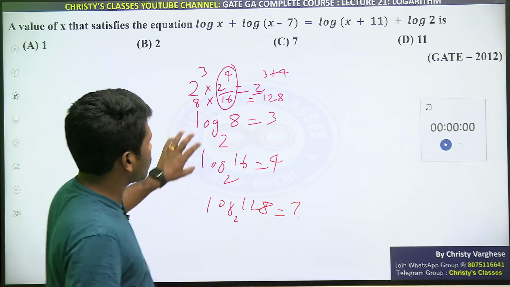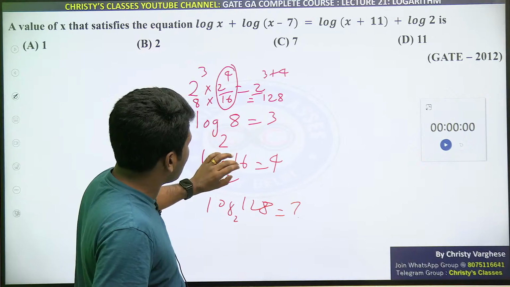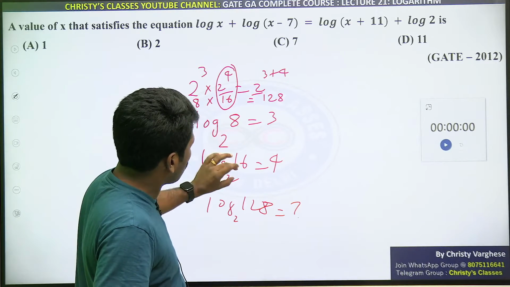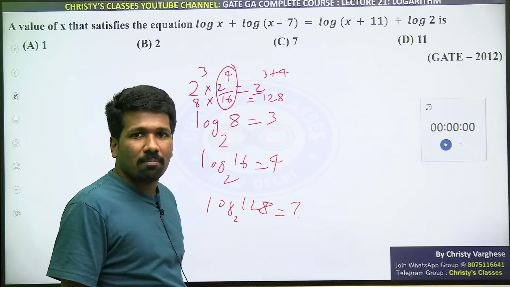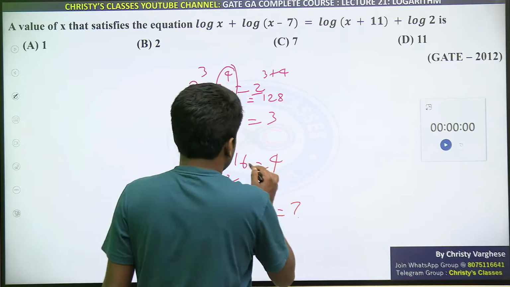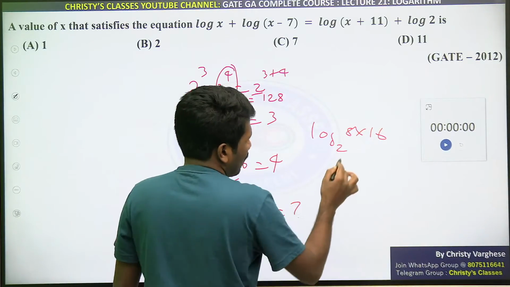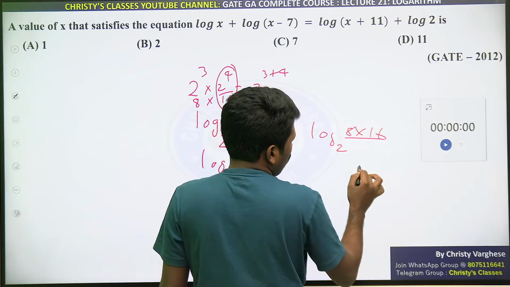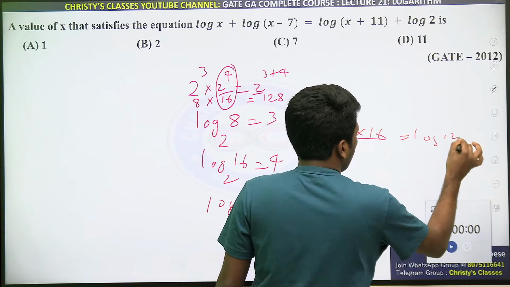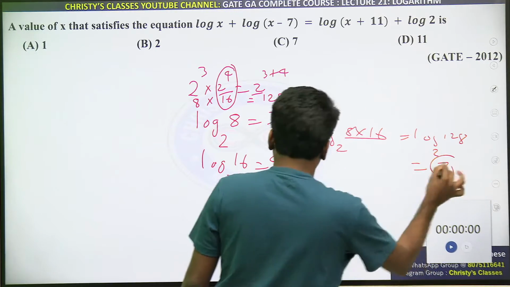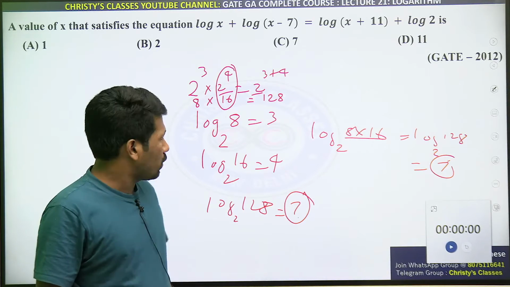Now, this itself is what is called the product rule. Log 8 plus log 16 will be log 8 into 16 to the base, common base itself. Log 8 into 16 to the base 2 क्या होगा? Log 8 into 16 means what? Log 128. Log 128 to the base 2 क्या होगा? 7 होगा. Same 7 you are getting. Are you getting the point?